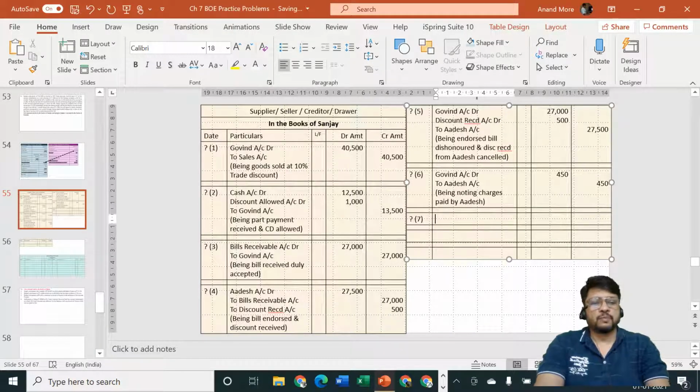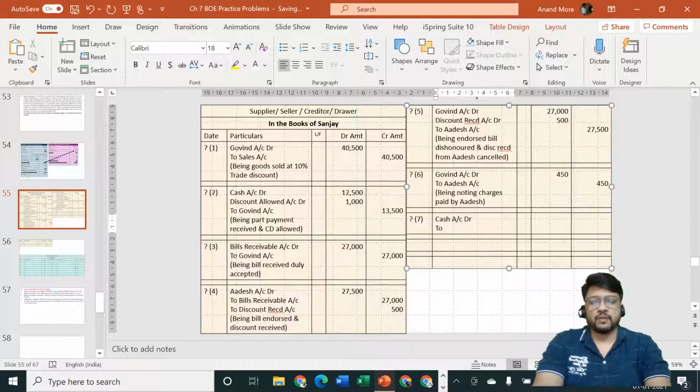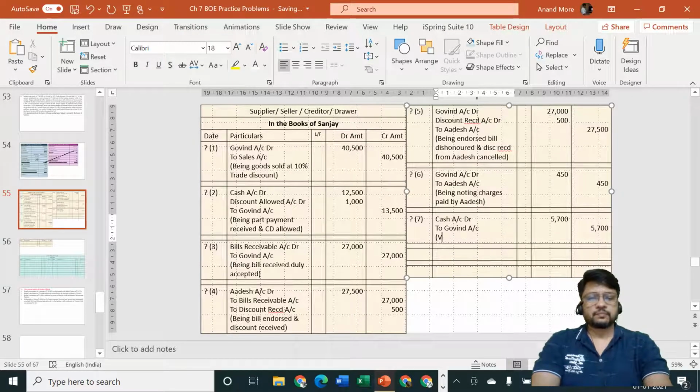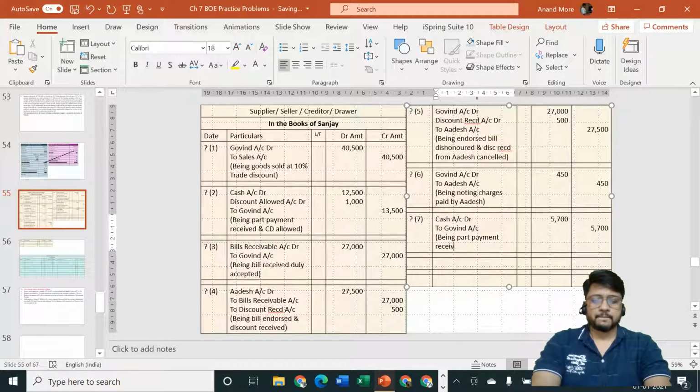Interest is to be added to the amount of new bill. That's why I'm not considering the entry here. I'm first of all considering the entry for cash received. Cash is coming in, debit what comes in? Cash account debit. And who is the giver? Govind is the giver, to Govind account. How much money he is paying? 5700. Being what? Being part payment received, together with noting charges.